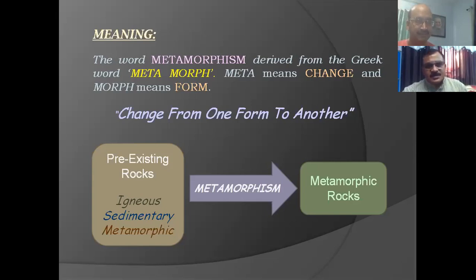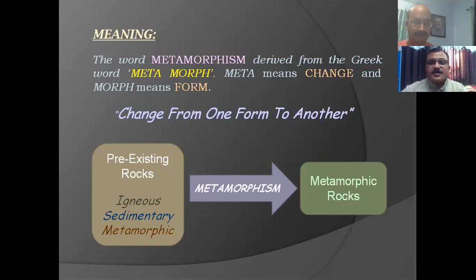So as per definition, metamorphism is derived from a Greek word, metamorph. Meta means change and morph means form. So any change in the form from one rock to another is known as metamorphism. Now, any rock may suffer the metamorphic process. It may be an igneous one, a sedimentary one, or a metamorphic one. Even a metamorphic rock may again suffer various metamorphic stages, so it may be M1, M2, M3, different stages are there. So this is the definition.